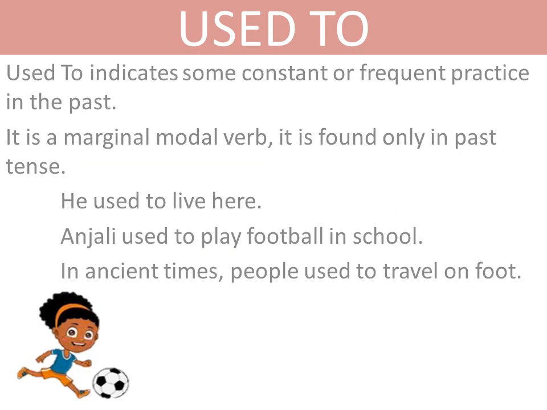The next modal is used to. Used to is also a marginal modal because to is used in it. Used to indicates some constant or frequent practice in the past. Okay, so it is found only in the past tense. Examples are: He used to live here. He does not live here any longer, but in the past he used to live here. Anjali used to play football in school. This sentence conveys that when Anjali was in school, she used to play football.